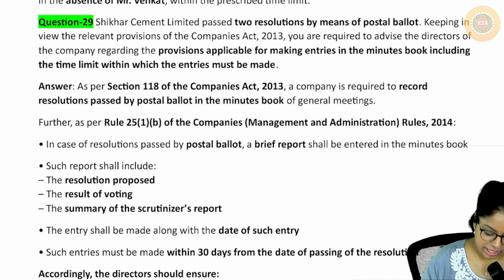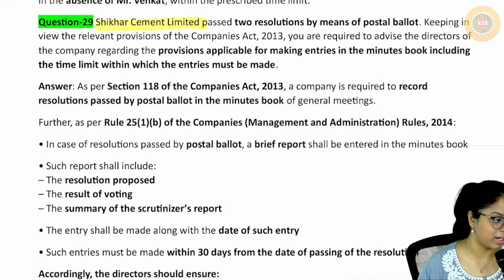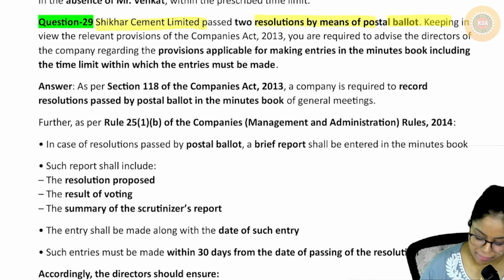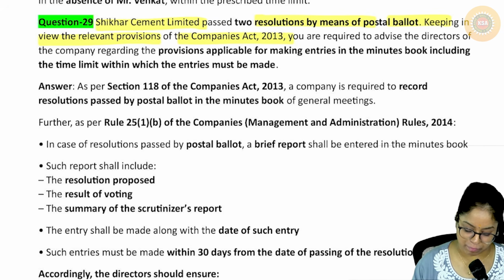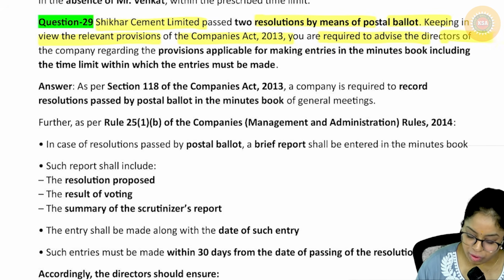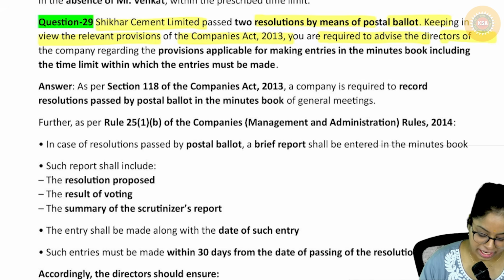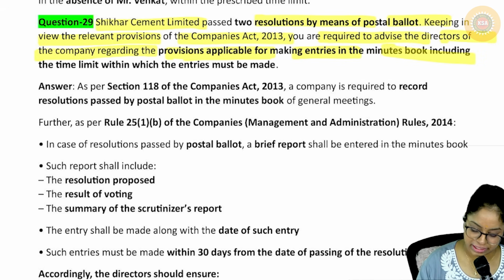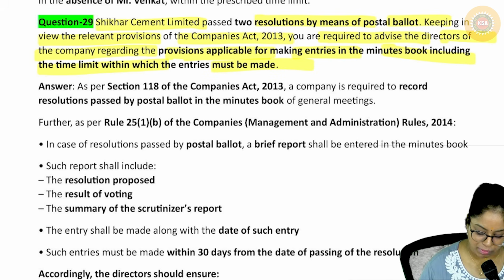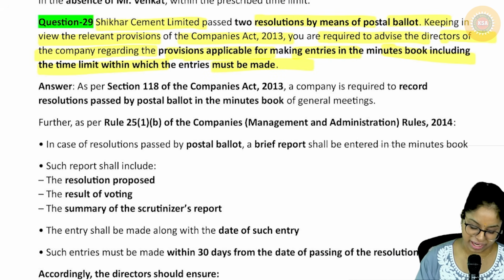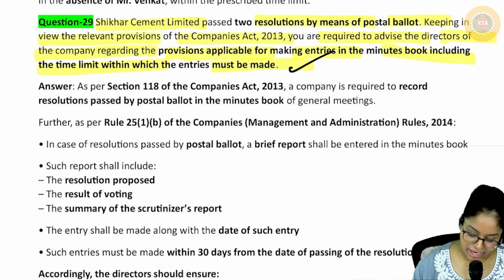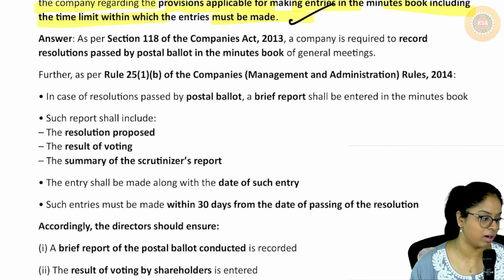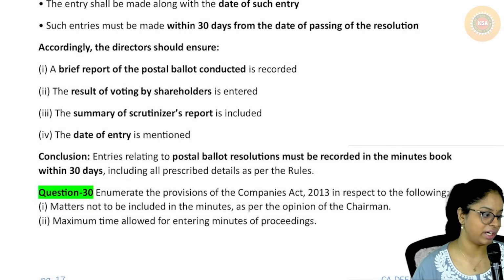Okay. Next is, Shekhar Cement Limited passed a resolution by means of a postal ballot. Keeping in view the relevant provisions of the Companies Act 2013, you are required to advise the directors of the company regarding the provisions applicable for making entries in the minutes, including the time limit within which it has to be made. It is nothing but within how many days you have to make? 30 days you have to make the entry, right? Then you just explain about the minutes, what and all has to be maintained and everything.